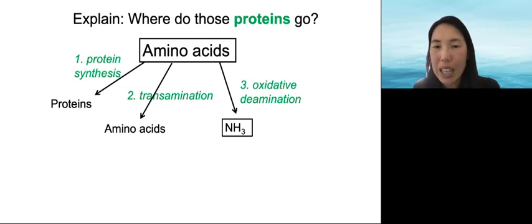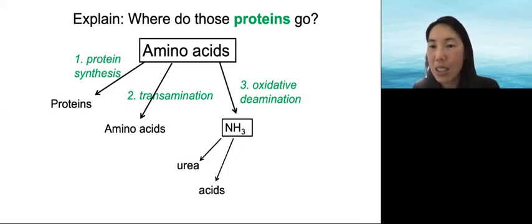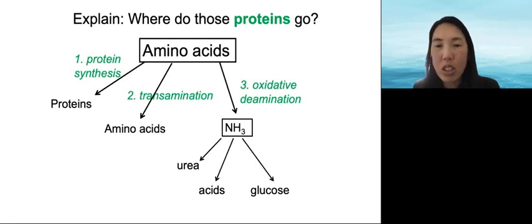Third is oxidative deamination to take off the NH3 group, which can then be secreted as urea waste, converted into acids or glucose to be used in cell respiration to make ATP energy, or stored as fat. Now, you try to explain where proteins go with this diagram in your own words.